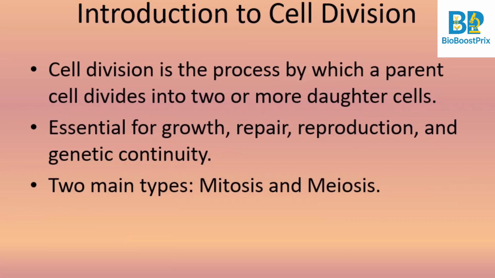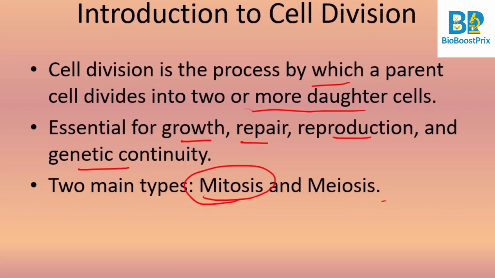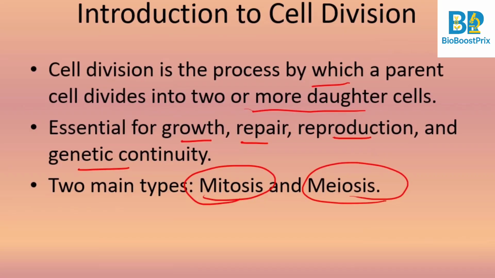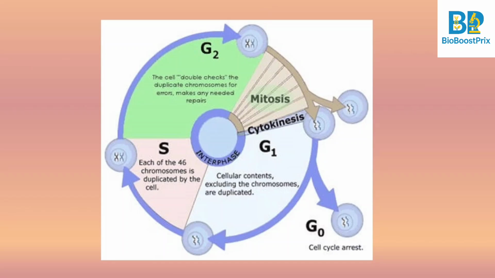Here a few definitions are given of cell division. It is the process by which a parent cell divides and gives you 2 or more daughter cells. It happens for growth, repair, reproduction and genetic continuity. We do have 2 types of division, mitosis and meiosis. I already told you meiosis is for germ cells and mitosis is for somatic cells. Here you can see the cycle. The first starts with the G1 stage. G1 is a stage of interphase, right? G1, S and G2. And then comes the mitosis, that is the actual division stage.